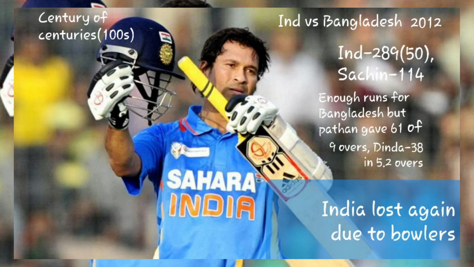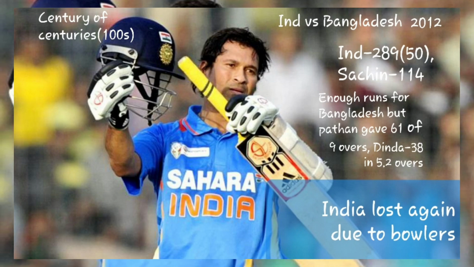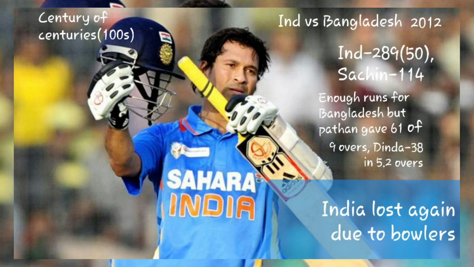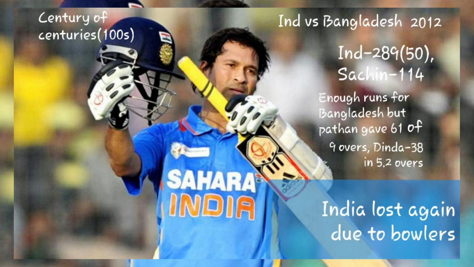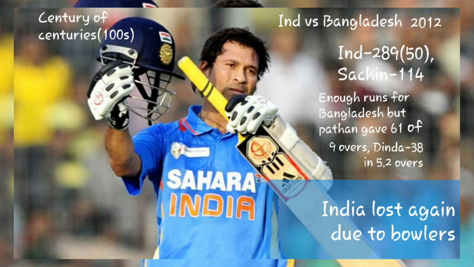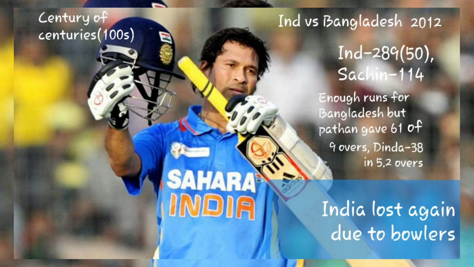So next time it was a historic moment for India and Sachin as well. He made the century of centuries against Bangladesh in 2012. India made 289 runs in 50 overs and Sachin scored 114 runs. So I think that was enough score for Bangladesh. But India gave away the match because Indian bowlers were not doing well. Pathan gave away 61 runs in 9 overs and Dinda gave away 38 in 5.2 overs.